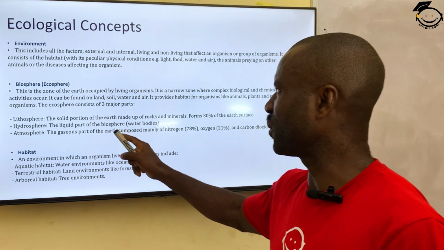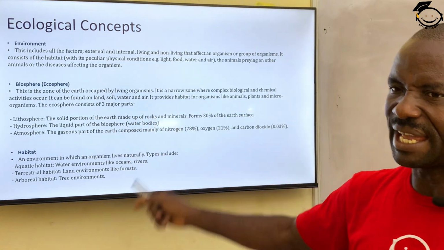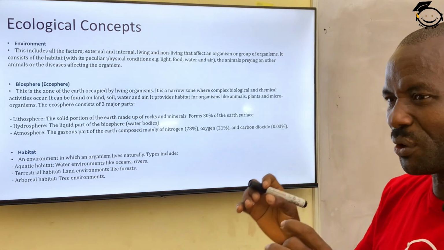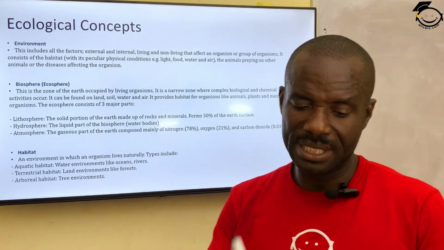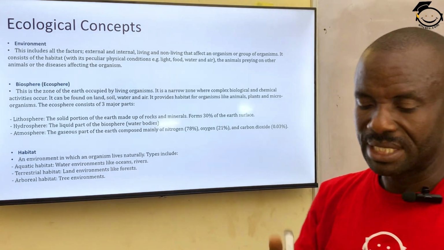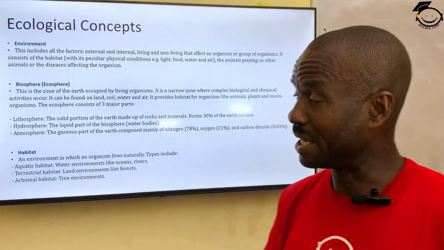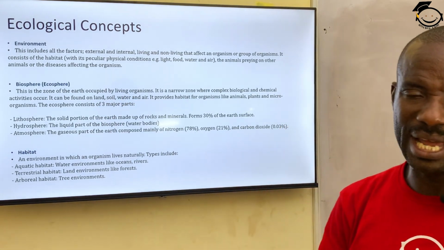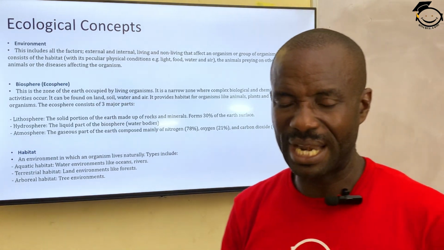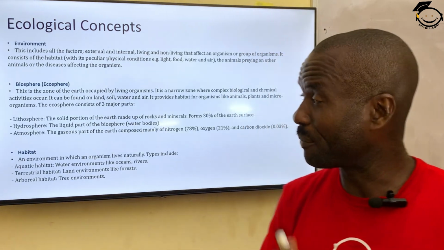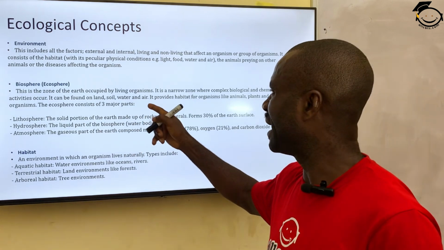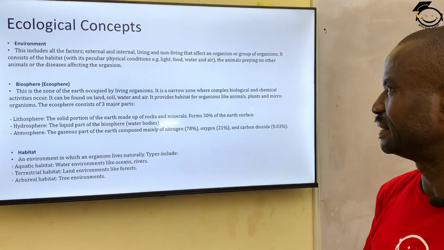It can be found on land, water, and air. Like we said, biosphere are areas where only living organisms are found. When we say living organisms, it can be microorganisms, it can be plants, it can be animals. They can be found on land. We have plants on land, microorganisms on land. Then we have animals on land, on water, and even in air.